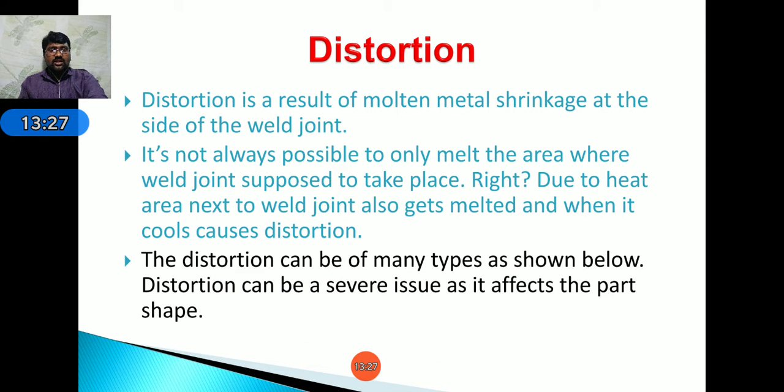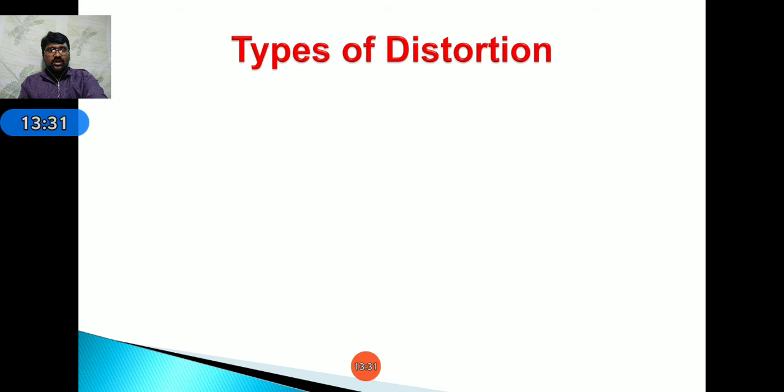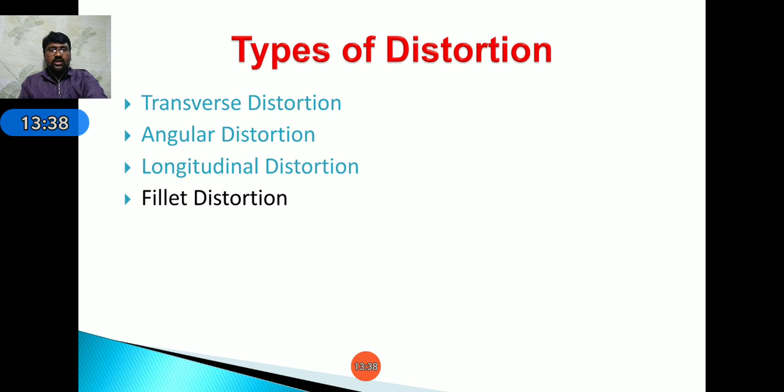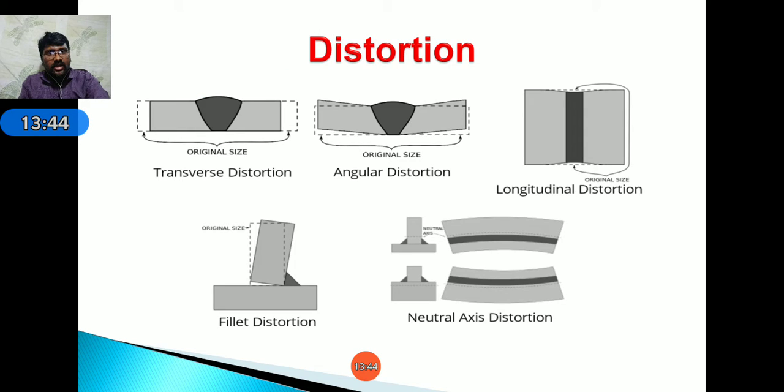The distortion can be of many types, as shown in the figure. Here we observe different types of distortion: transverse distortion, angular distortion, longitudinal distortion, fillet distortion, and neutral axis distortion. We can observe them diagrammatically.